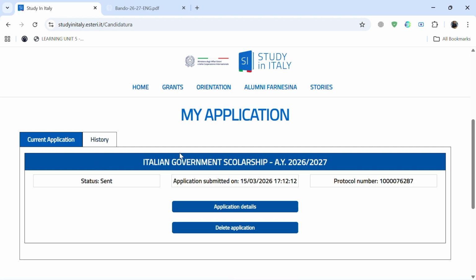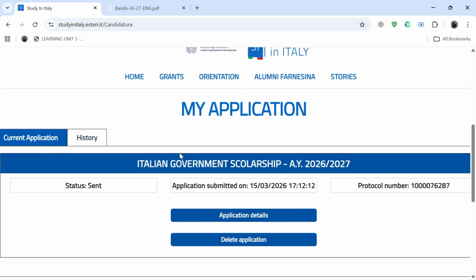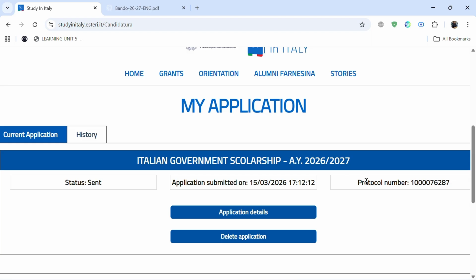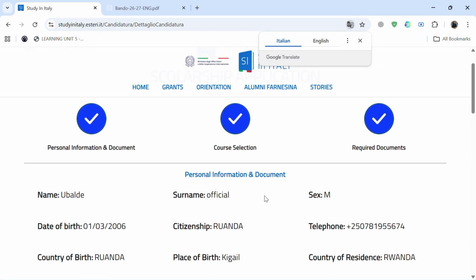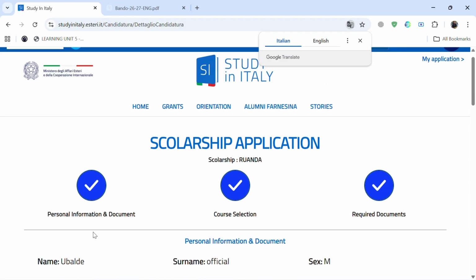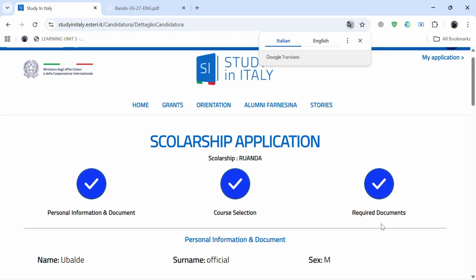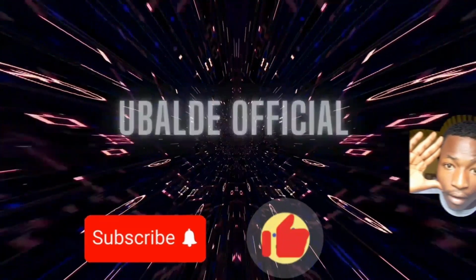This is the history of the application. My application has been sent, the status is sent, and the application was submitted on 15 March 2026. At this time, this is the protocol number, and these are the application details. The application details are personal information and documents, course selection done, required documents done.